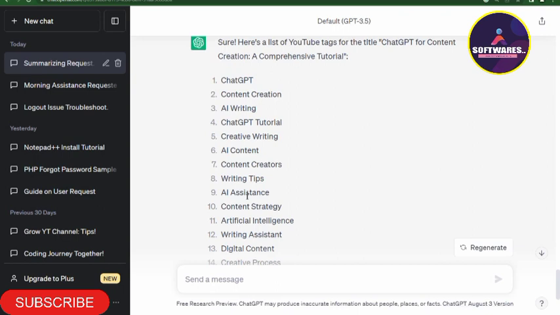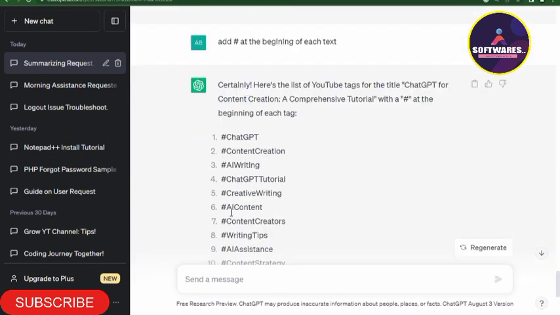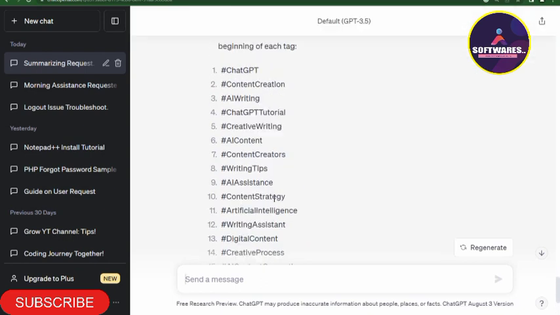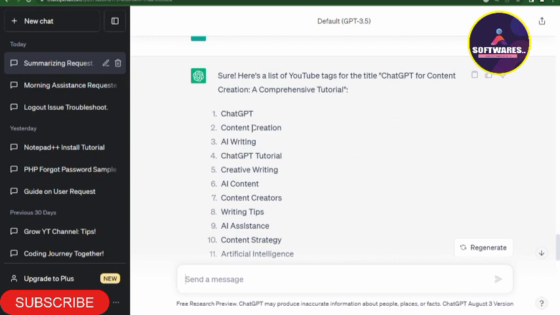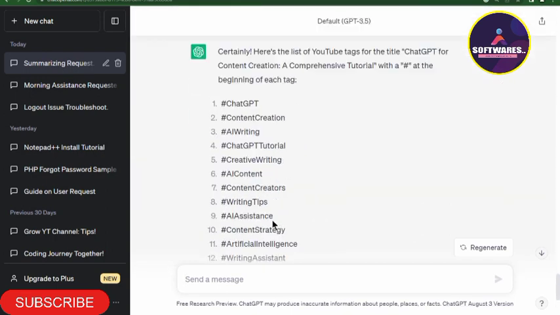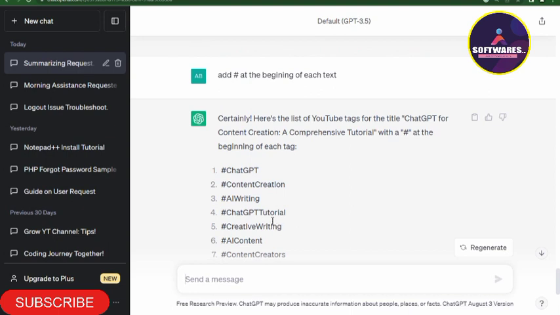And you know, when you are creating tags in YouTube, there is need for you to add a hashtag at the beginning of each text. So I'm simply going to tell ChatGPT to add a hash at the beginning of each text, so that when I'm pasting it in my YouTube channel, I shouldn't waste my time adding the hashtags. Then as you can see, ChatGPT has simply added the hashtag to each of the texts. If you observe in the earlier one that ChatGPT generated, there were spaces between each word. But now, because we asked ChatGPT to convert it to hashtags, it removed those spaces.